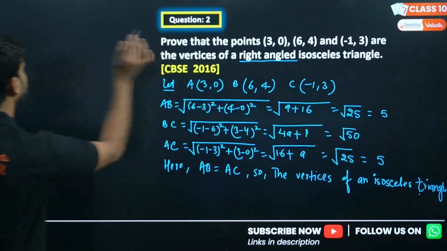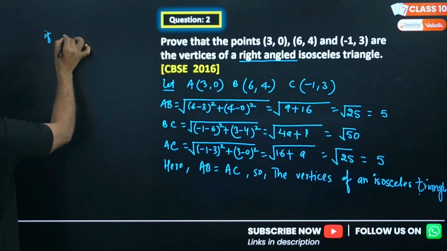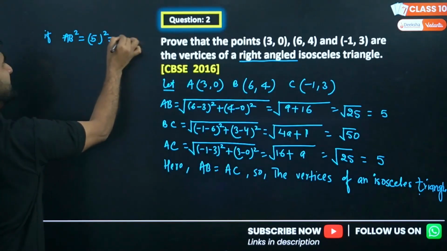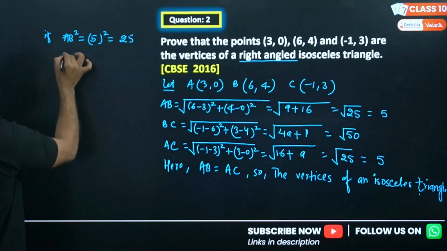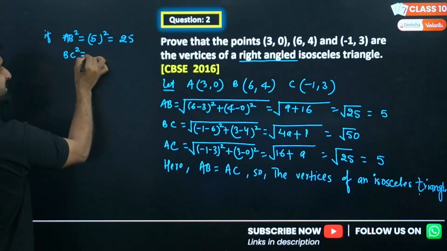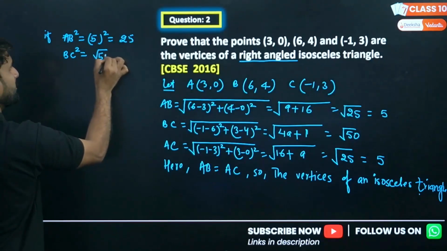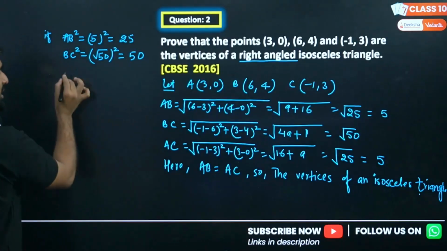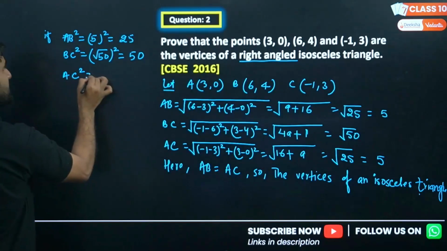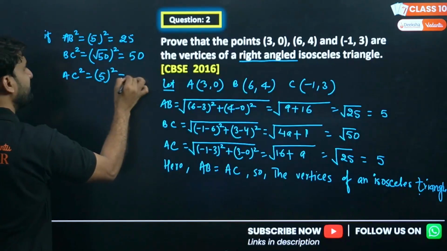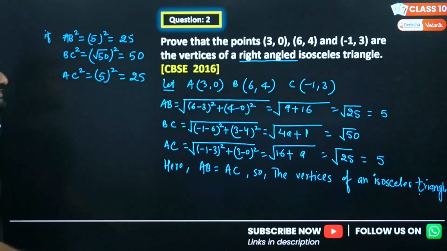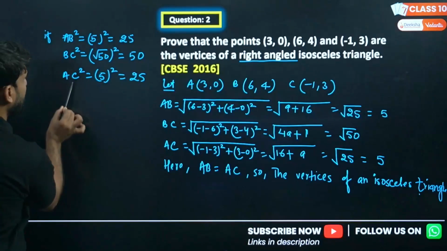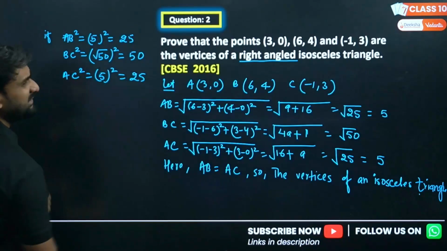So as you can see here, if we square AB, so 5 square and we are getting 25. Now if we square BC, and that is root 50 square, and the square of root 50 we are getting 50 here. Now if we square AC here, AC is again 5, and the square of 5 is 25. So you can see here the sum of the squares of AB and AC is giving the result equal to BC square.